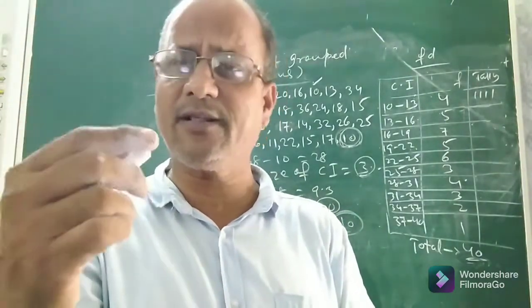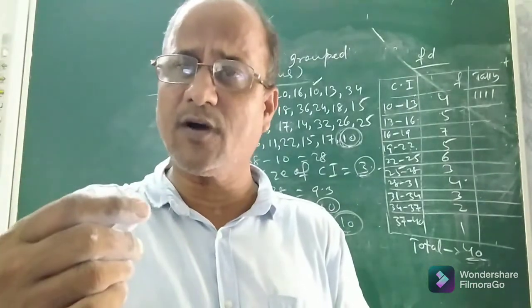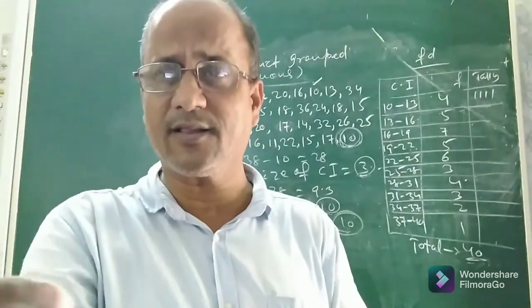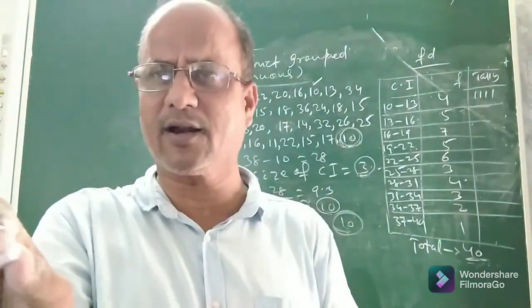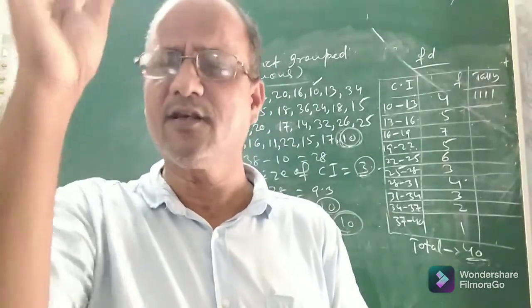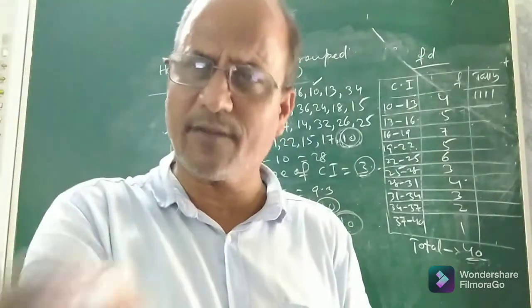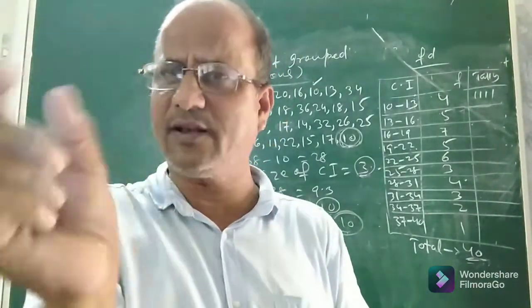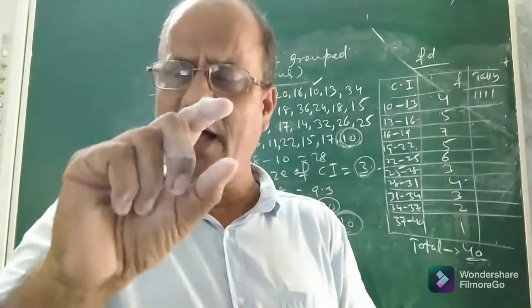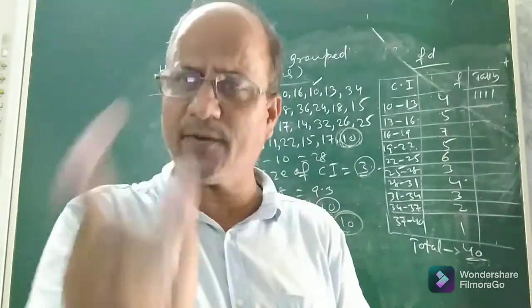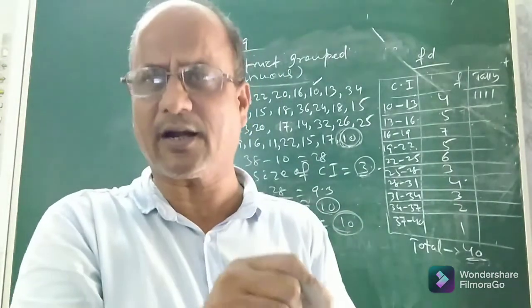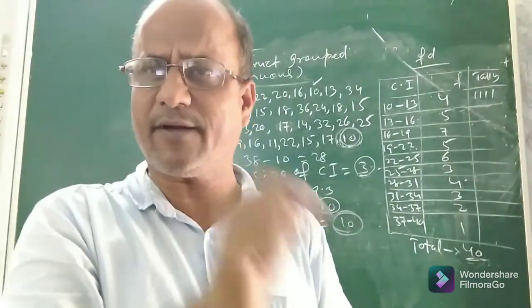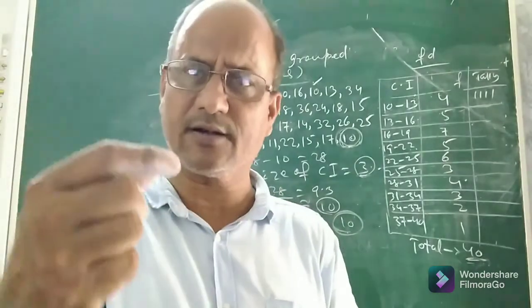So we shall again meet in the next class with the discussion of graphical representation of data, that is histogram. Because bar graph, you know, there is no need to discuss, you are reading bar graph from class 6. So I will directly discuss what is histogram. While discussing histogram, I will discuss the difference between histogram and bar graph. It is also another graphical method of representing data. But what is the difference between histogram and bar graph? I will discuss in the next class. Okay, thank you.